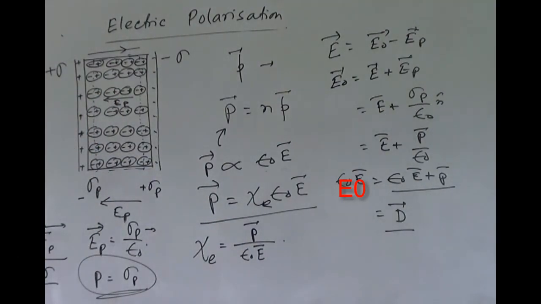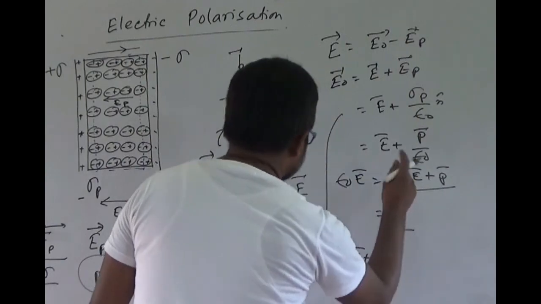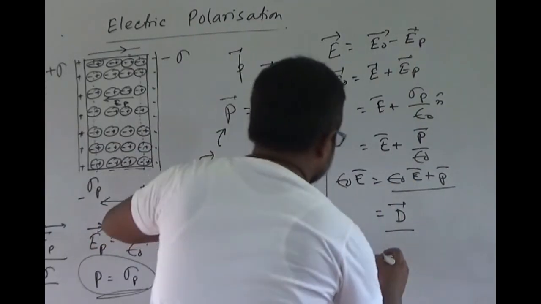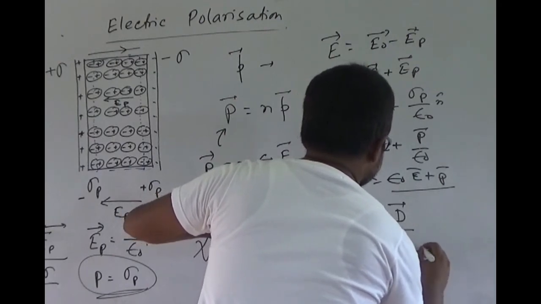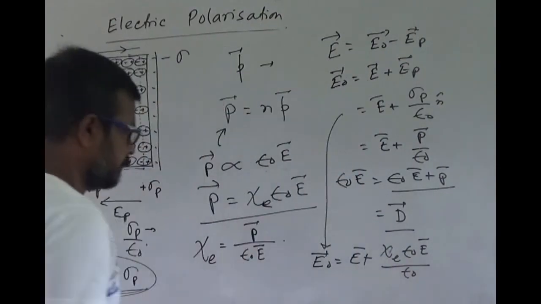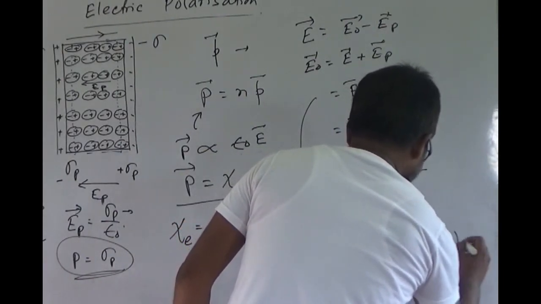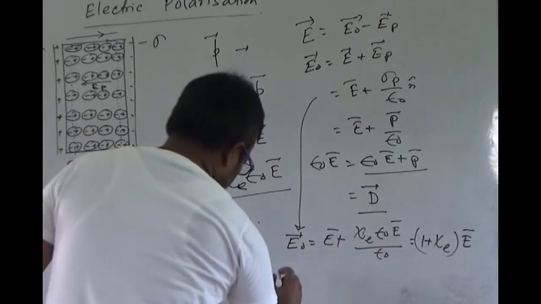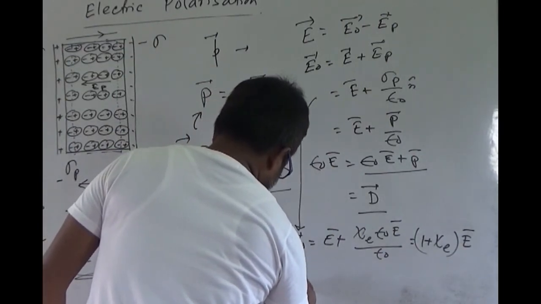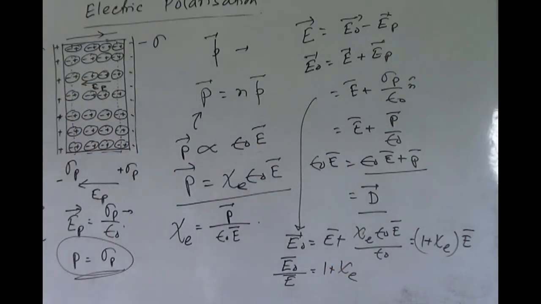Now again we come back here. E0 equals E plus P by epsilon 0, and P is chi E epsilon naught E. So from here we can write E0 equals 1 plus chi E into E, or E0 by E equals 1 plus chi E. Now what is E0 by E?